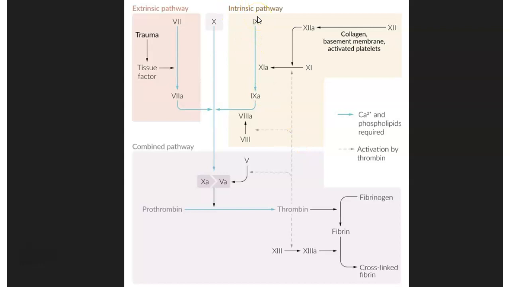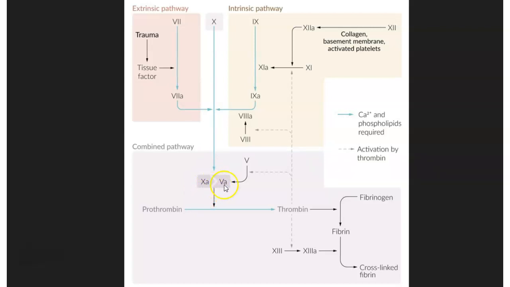In the intrinsic pathway, first we have factor 12 which becomes activated factor 12, and this factor in turn activates factor 11. This activated factor 11 in turn activates factor 9 to activated factor 9, and thrombin activates factor 5, factor 8 and factor 11. So factor 11 is activated by factor 12 as well as by thrombin. Now we have activated factor 9 and factor 8. These form a complex and they activate factor 10, which is converted into the activated form of factor 10.